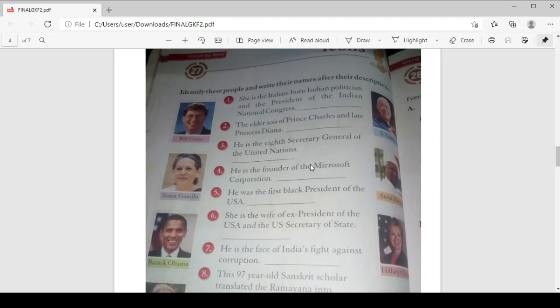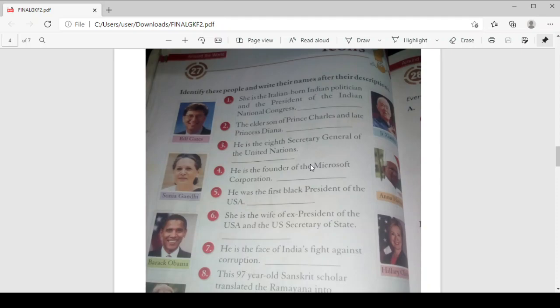Number 7, he is the face of India's fight against corruption. Very famous, with a very unique way to fight against corruption. Corruption means you are giving bribes, giving money to get your work completed, or doing bad things.